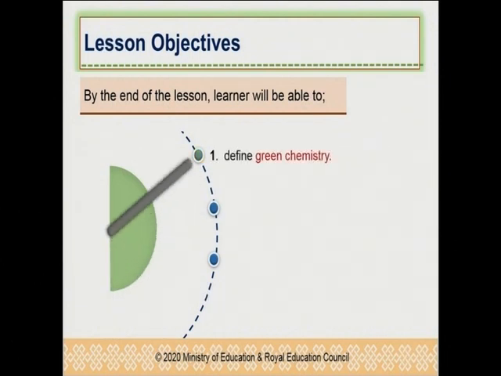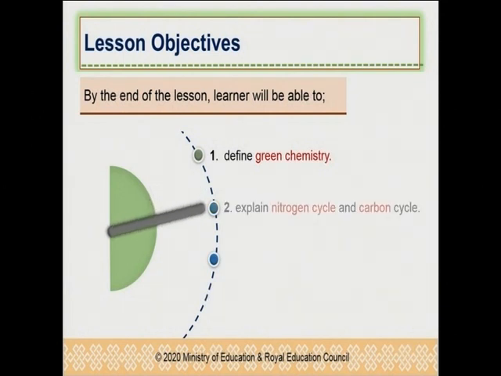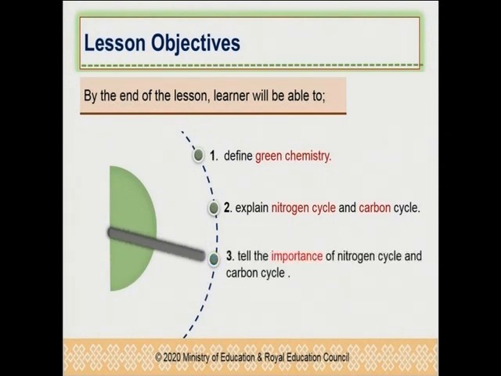The first one, we will look at the definition of green chemistry. We will also try explaining nitrogen and carbon cycles. And finally, we'll also look at the importance of the nitrogen cycle and carbon cycle. Nitrogen cycle and carbon cycle play an important role in maintaining the balance in nature. However, excessive human activities and developmental activity going on around have disturbed the balance in nature. So this is where green chemistry plays an important role.